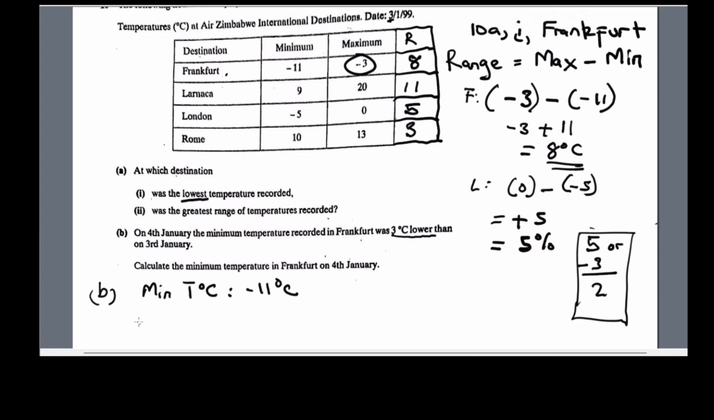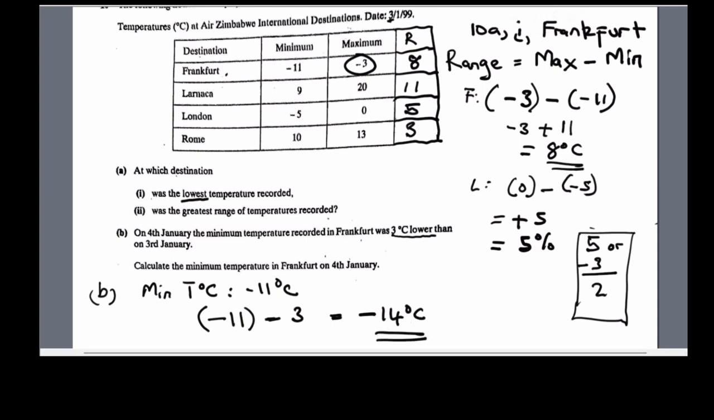What the question demands is, in order for us to find the minimum temperature in Frankfurt on the 4th of January, we are going to say the minimum temperature on the 3rd, minus 11 in brackets, subtracting the 3 degrees Celsius lower part. So it's simply minus 3. And minus 11 minus 3, it's what? Minus 14 degrees Celsius will be our answer.